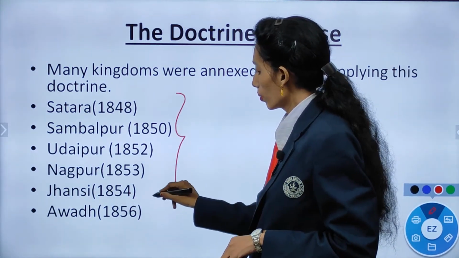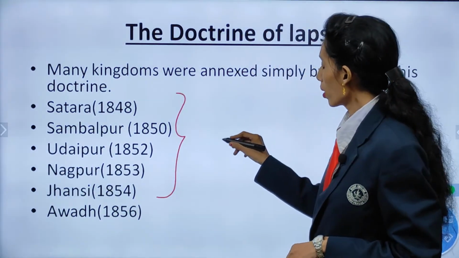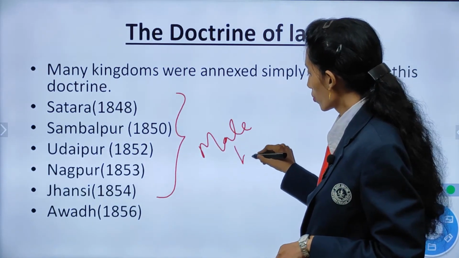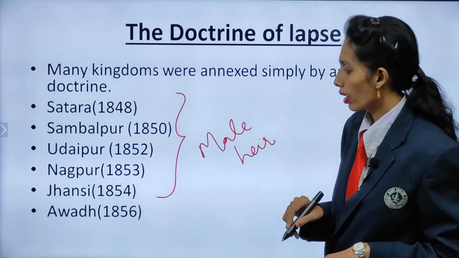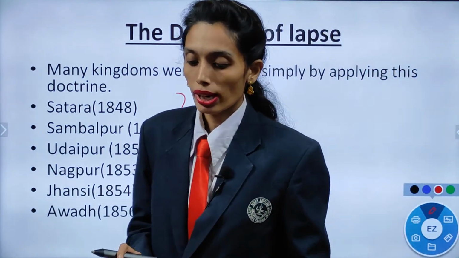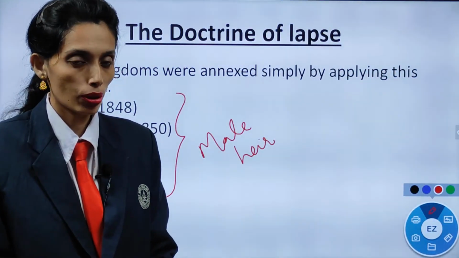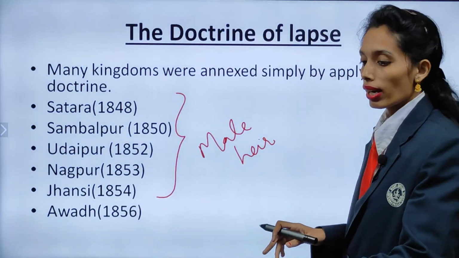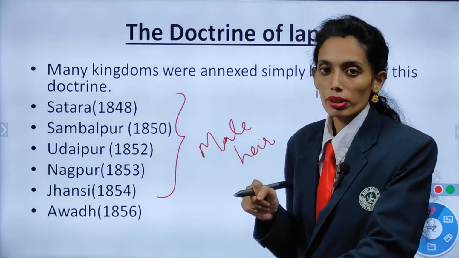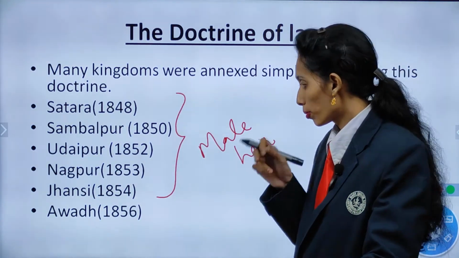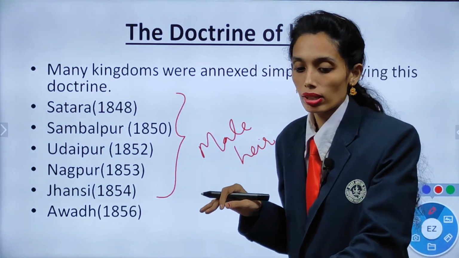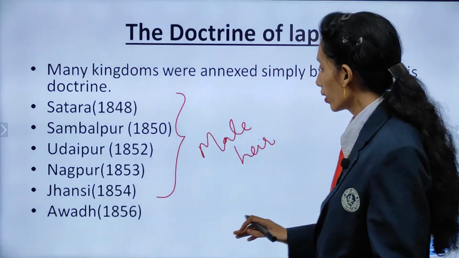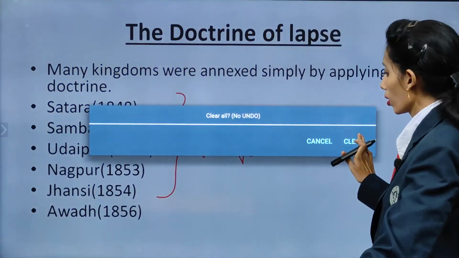All of these were claimed to have no male heir. They were annexed by saying that you don't have a child and you can't have the adoption process. If you can't adopt, then you can't have authority over the kingdom. So the adoption process was cancelled. They could not adopt even relatives' children. That is also a big loophole in the policy.